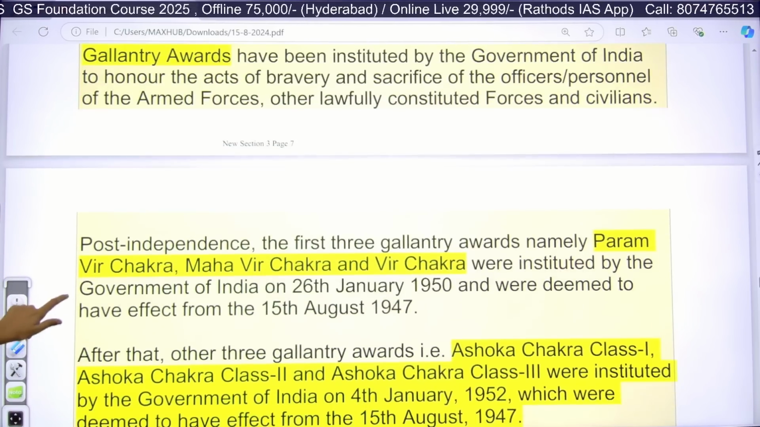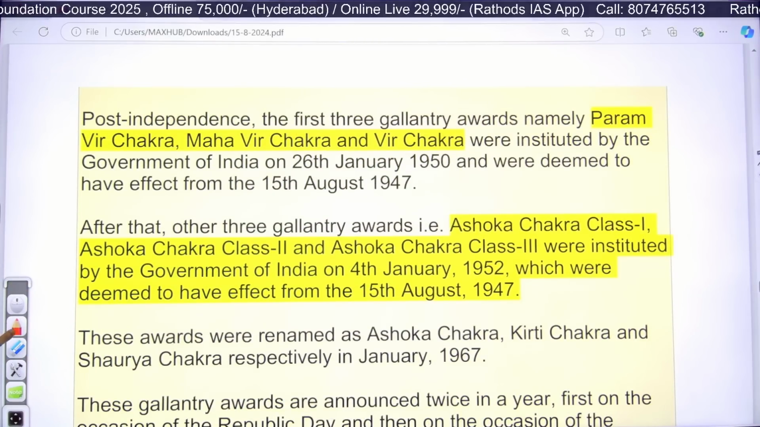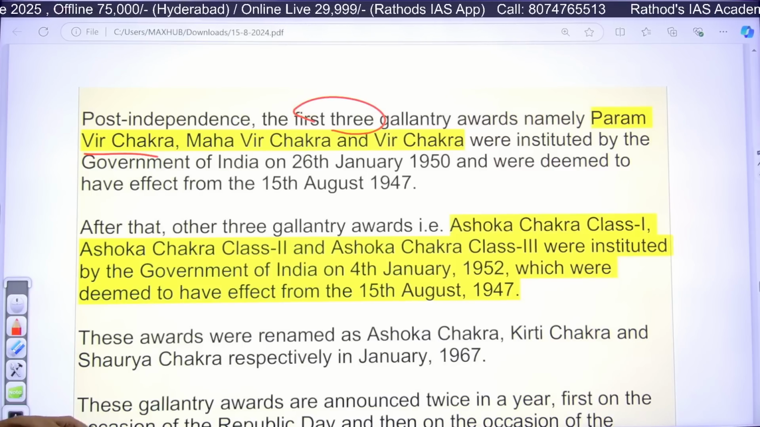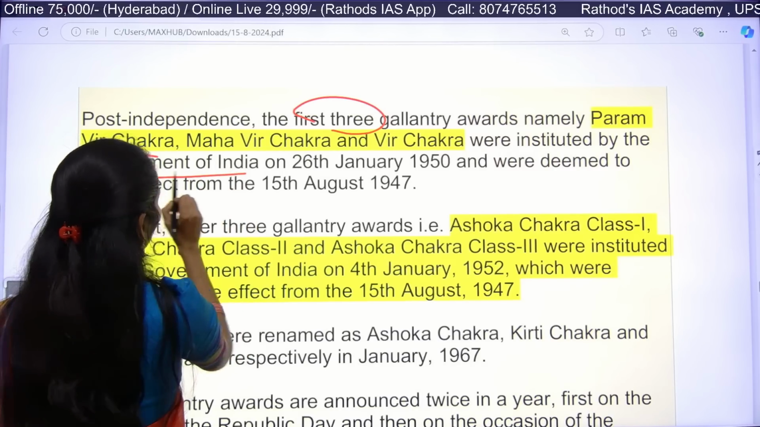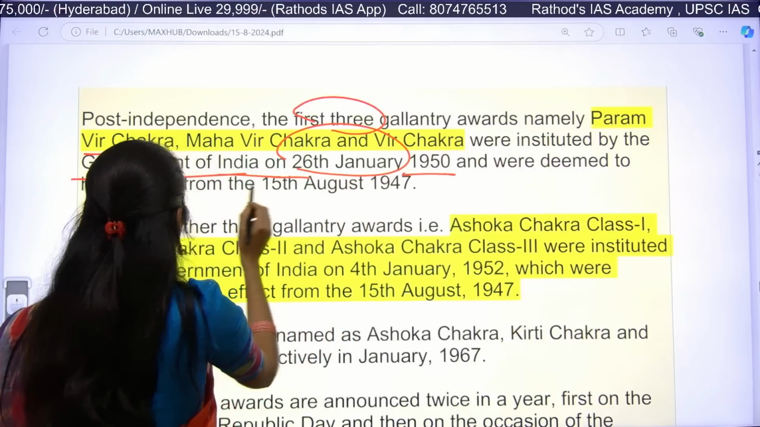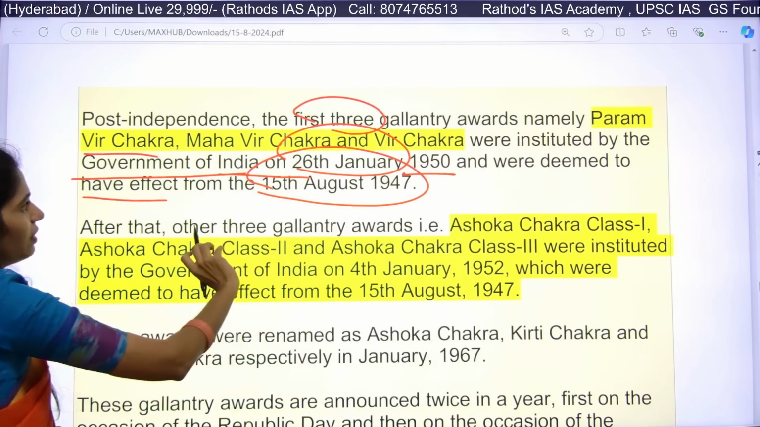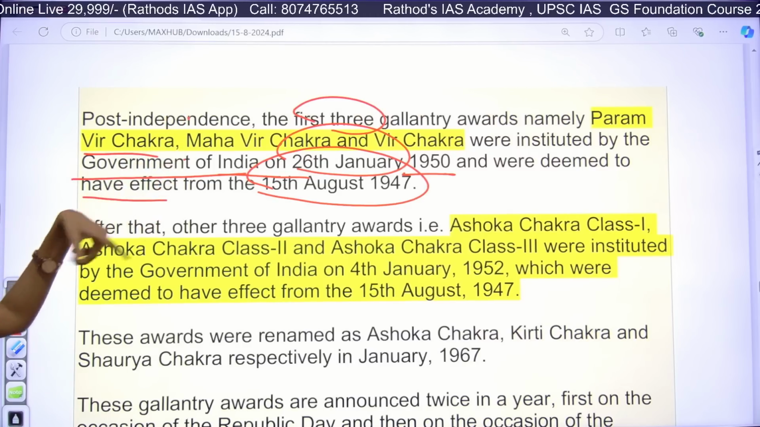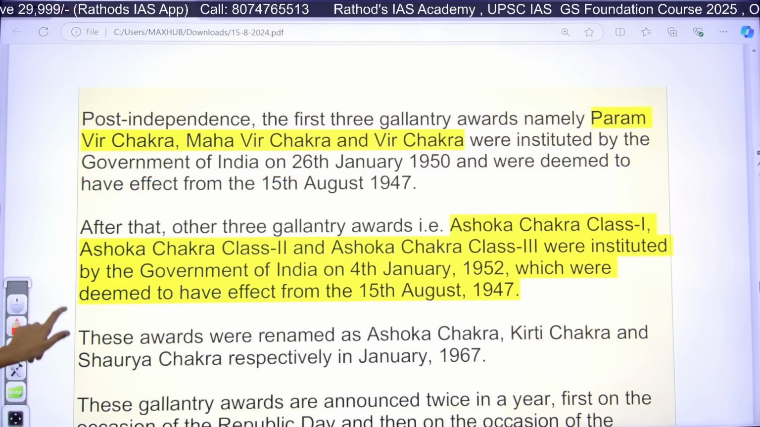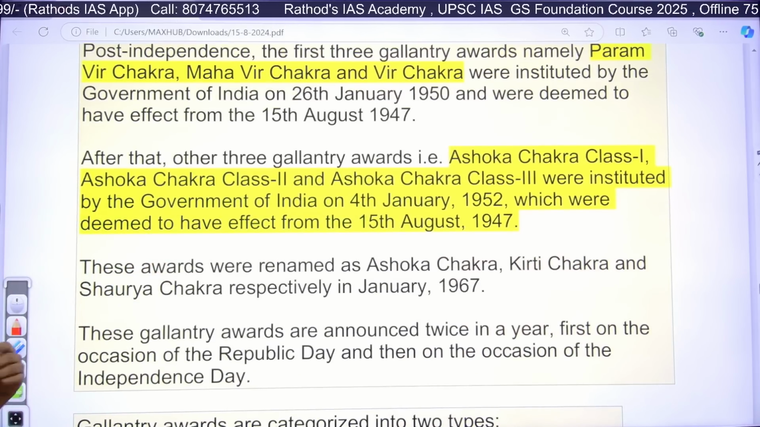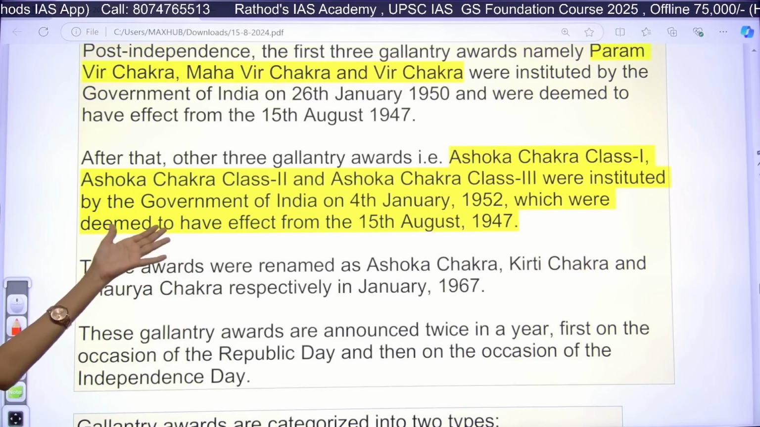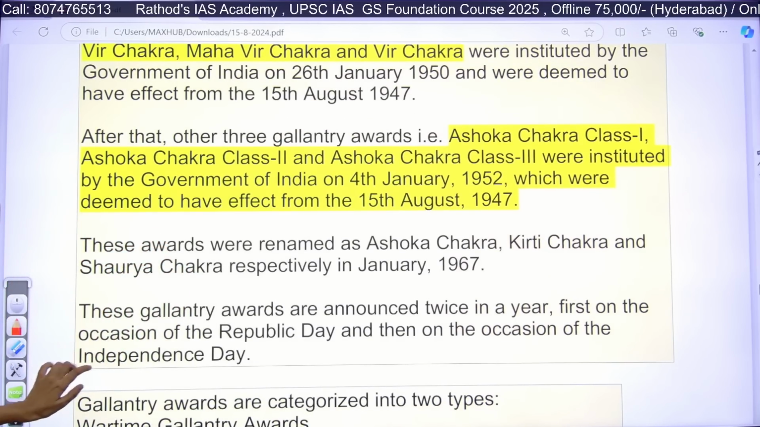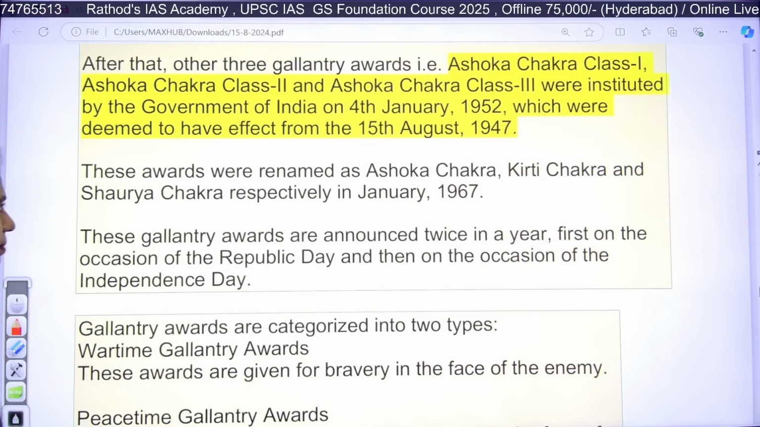So here, earlier we used to have 3 Gallantry awards, that is Paramveer Chakra, Mahavir Chakra and Veer Chakra. The Government of India on 26 January 1950 deemed them to be effective from 15 August 1947. These were the first set of Gallantry awards India introduced after independence. After that, 3 other Gallantry awards were added, that is Ashoka Chakra class 1, class 2, class 3. They came into effect from 1952 onwards.